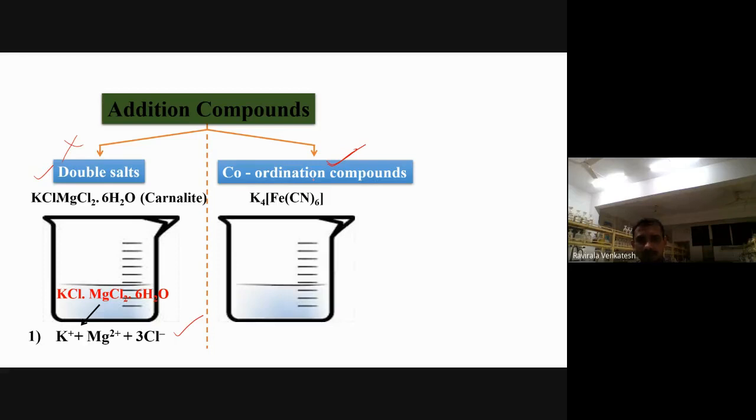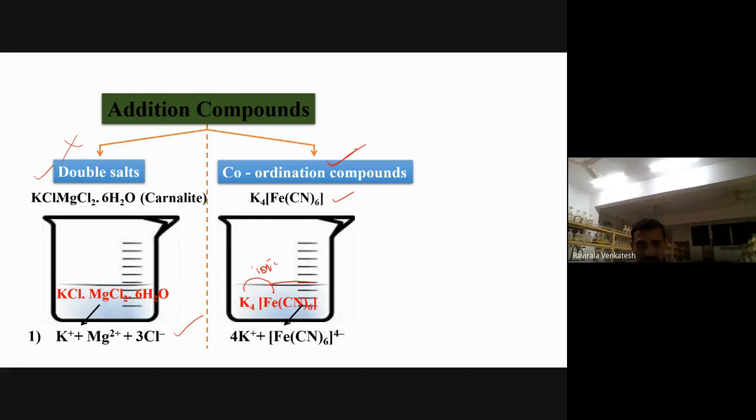When they dissolve in the water, which is the coordination compound, okay? This one does not dissociate completely. Between K4 and Fe(CN)6, an ionic bond is there. That will dissociate into 4K+. Because between these two, what happened? Ionic bond is there. They dissociate.